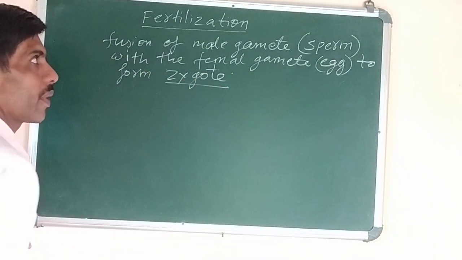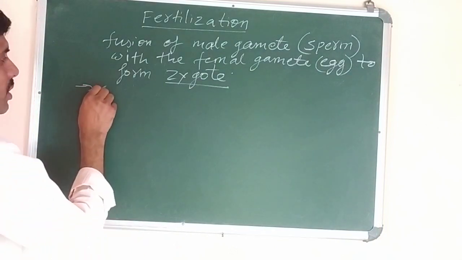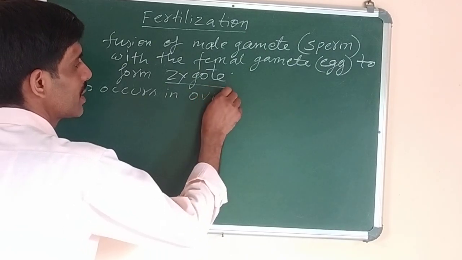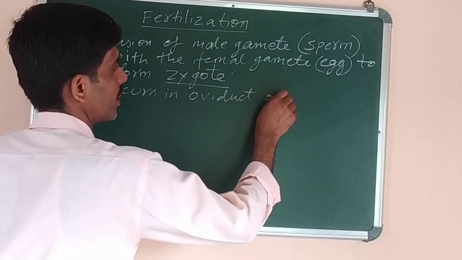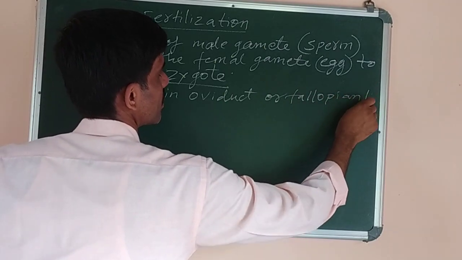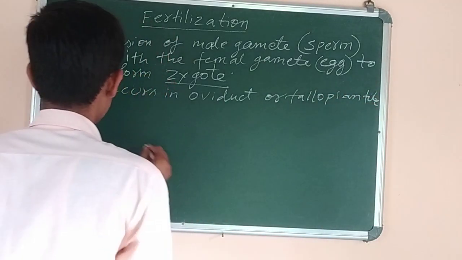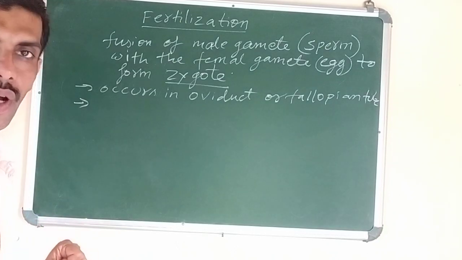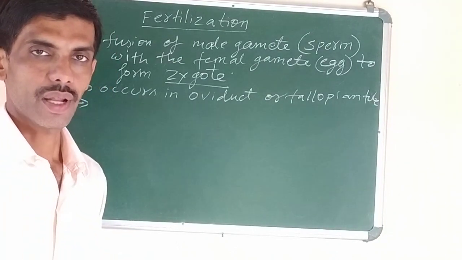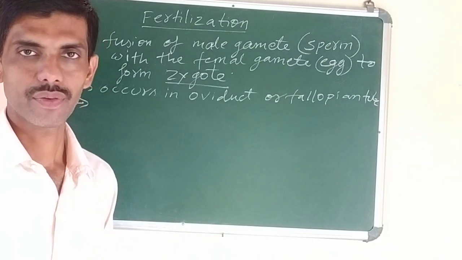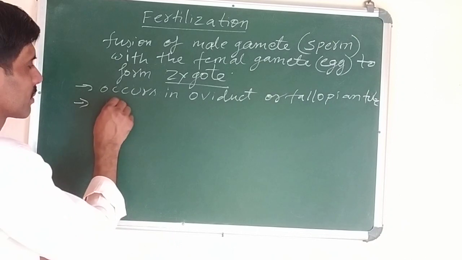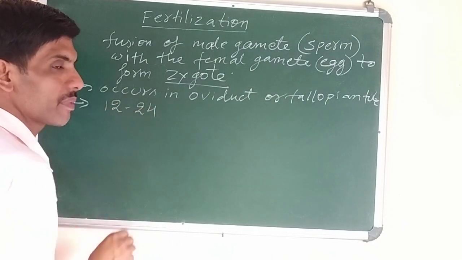Now where does fertilization occur? It occurs in the oviduct or fallopian tube. Once the eggs are released from the ovary, for 12 to 24 hours they will remain active.